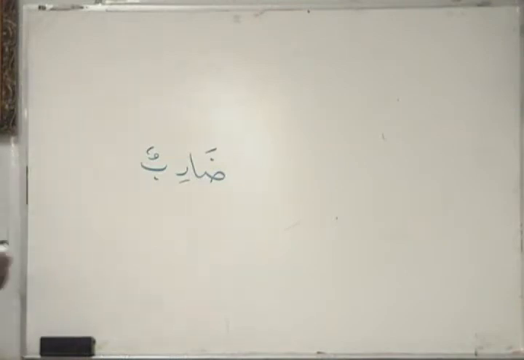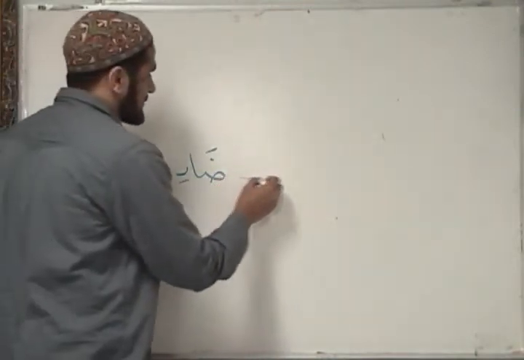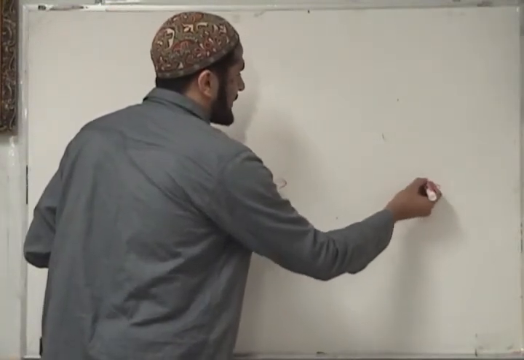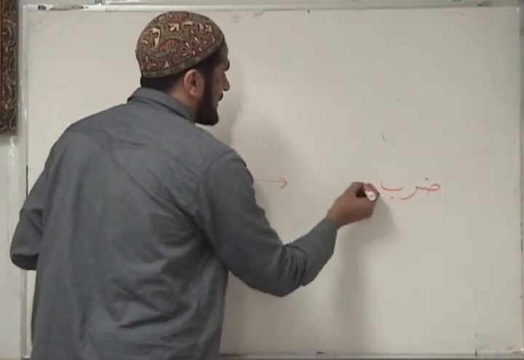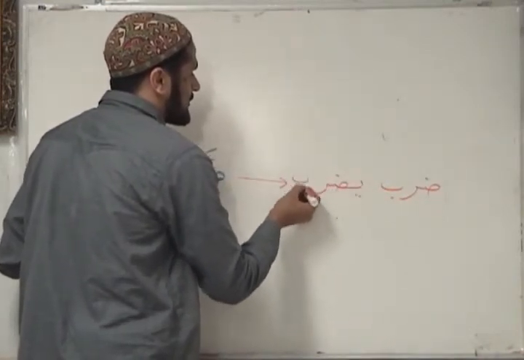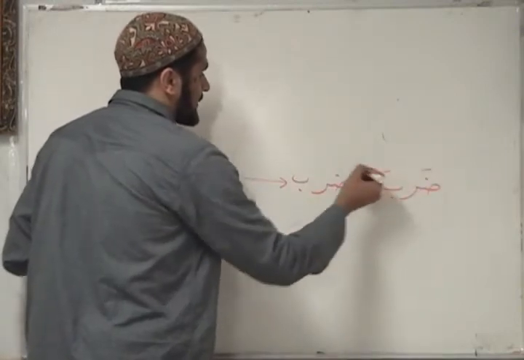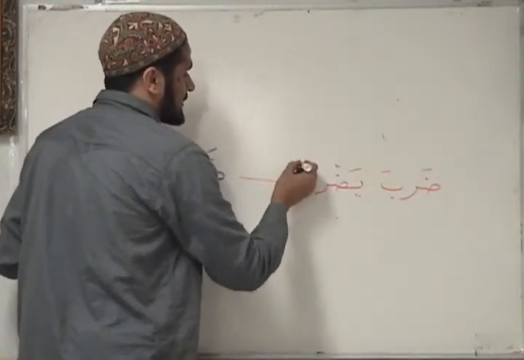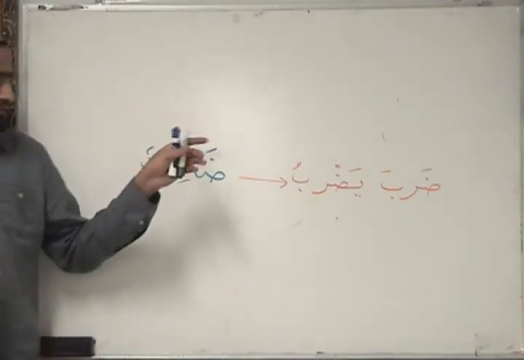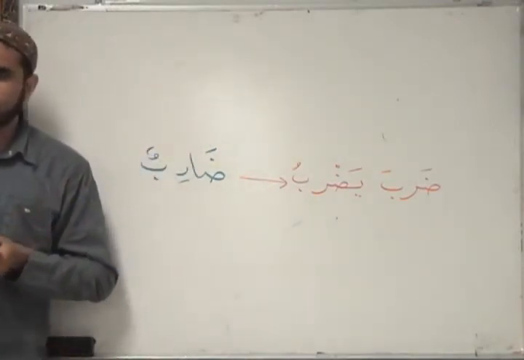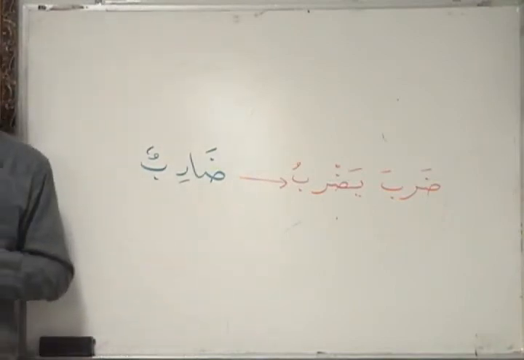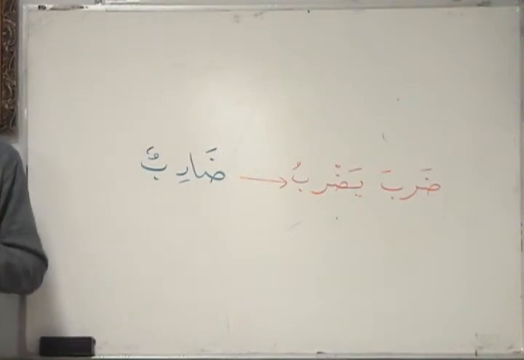For example, daribun: to fully know this fi'al, it is necessary to know that it is from daraba, yadribu. Daraba. Okay, the harakat, the tashkil in red, those are not important. Why are they not important? Because they are the same throughout. For any mujarrad, you get those.